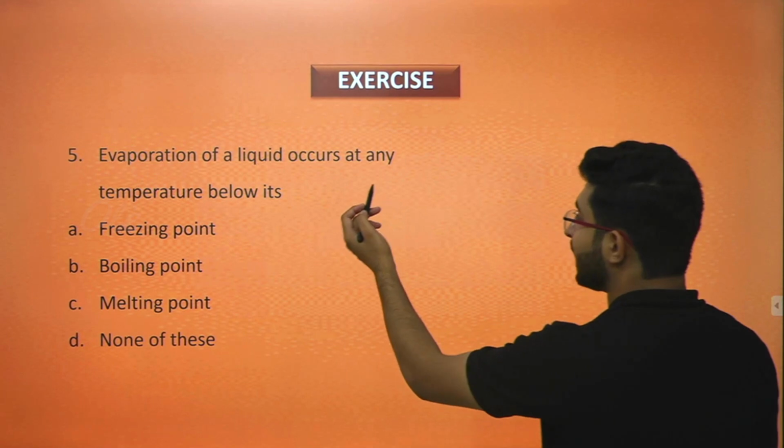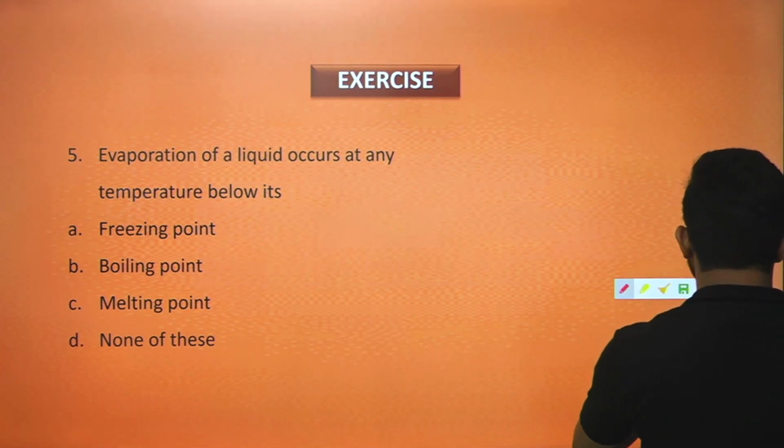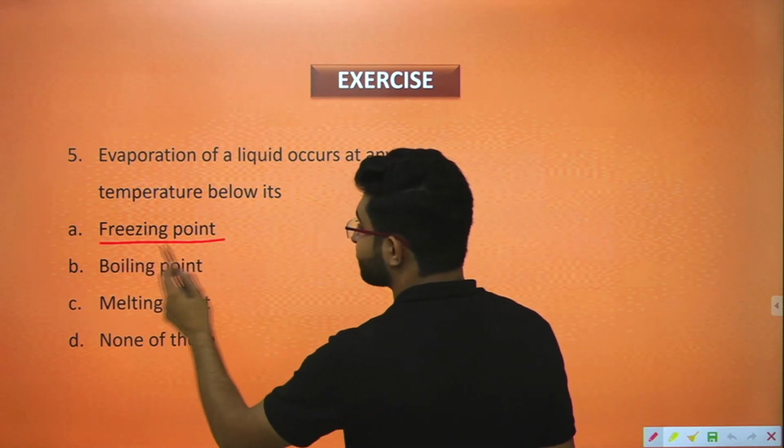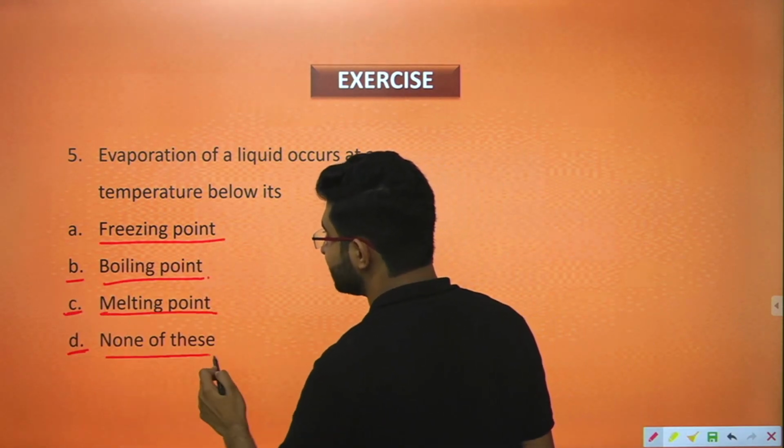Evaporation of a liquid occurs at any temperature below its what? Option number A, freezing point. Option number B, boiling point. Option number C, melting point. And option number D is none of these.